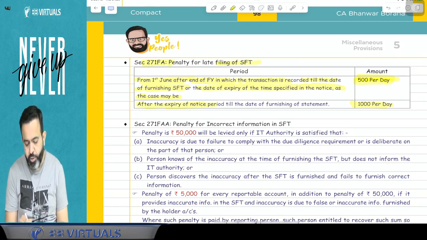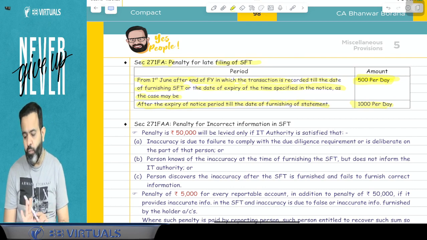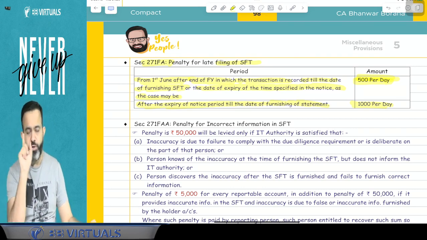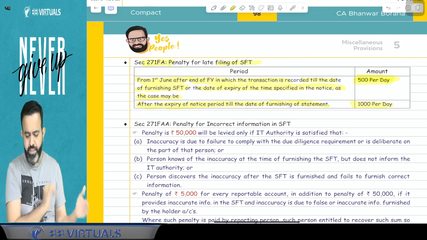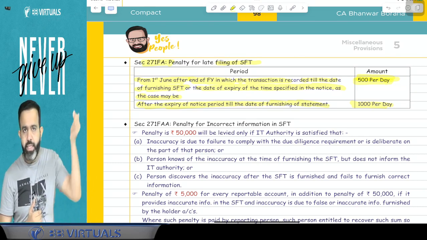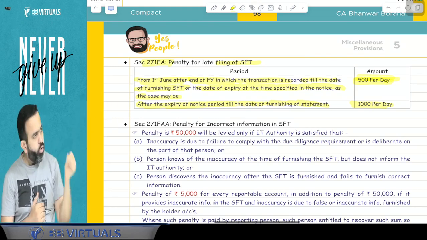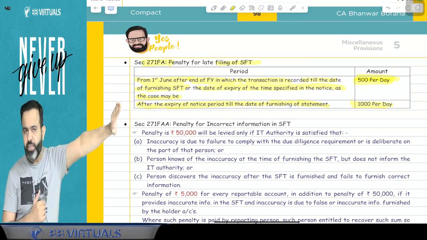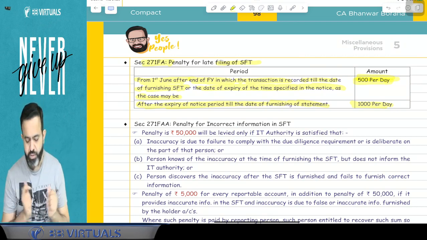So after the expiry of the notice period, till the date of furnishing of the SFT, the penalty will be 1000 per day. So what I am saying is that the 500 rupees penalty will be applicable from 1st June, and this penalty will be applicable till the time given, either you file the SFT or till the time given in the notice of the income tax department. And guys, after expiry of that notice, the penalty will be 1000 per day.